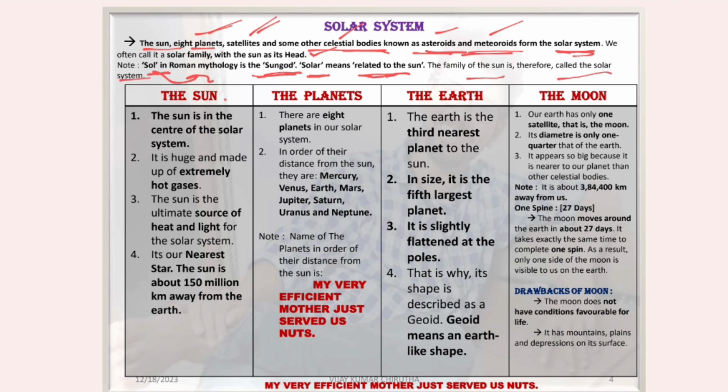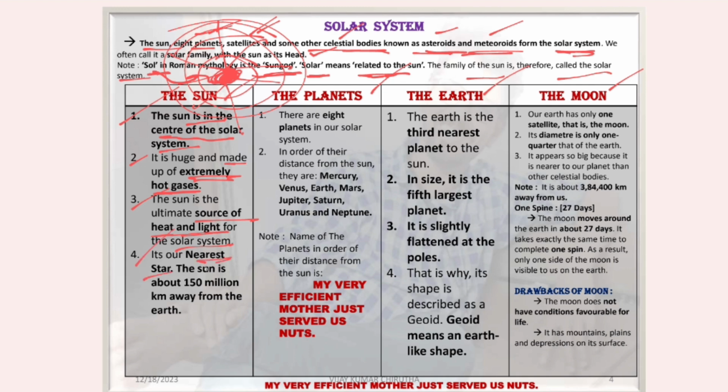Let's see the next one: the difference between Sun, planets, Earth and Moon. Let's see one by one. The first one, the Sun. Sun is at the center of the solar system. It is huge and made up of extremely hot gases. Sun is the ultimate source of heat and light for the solar system.